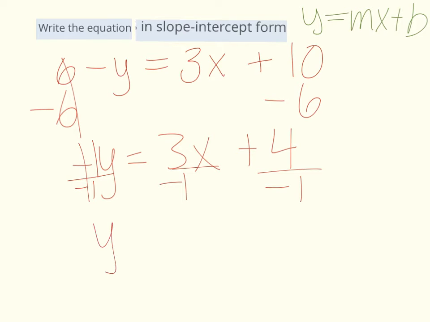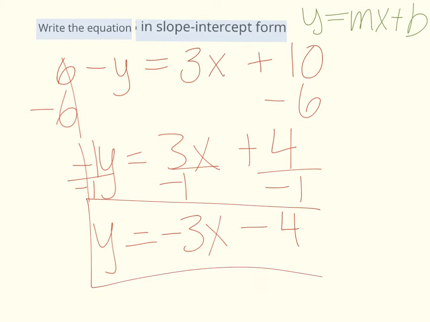So I end up with y equals positive 3 divided by negative 1 gives me a negative 3. And a positive 4 divided by a negative 1 gives me a negative 4, or minus 4. And that's my answer. I now have it in slope-intercept form.